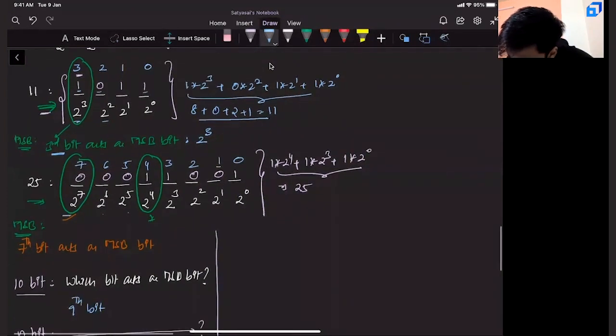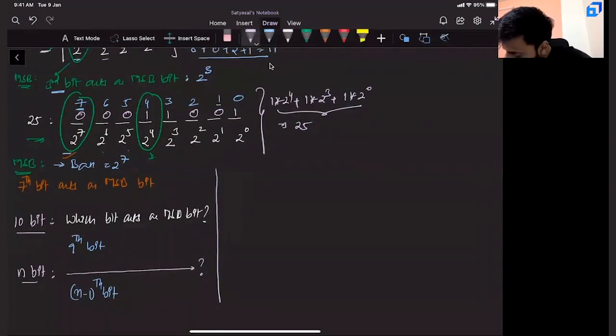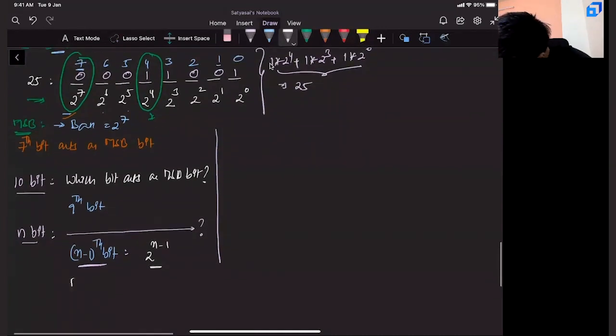In this case, MSB bit is 7th bit. So the base value is 2 power 7. So in general, if it is n minus 1th bit, what will be the base value? It is 2 power n minus 1. Base value of MSB bit.